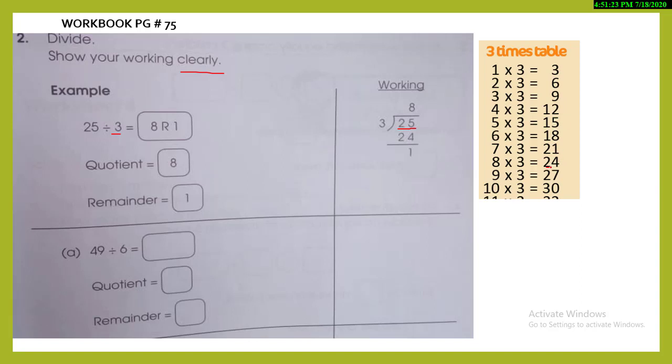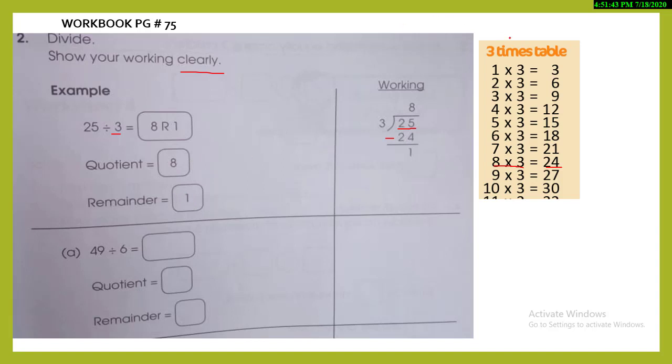No, 25 is not in the answer list. We have 24, and 3 eights are 24. So you will mention 8 over here, 24 will come down, and now subtract 5 minus 4, the answer is 1. So our quotient is 8 and remainder is 1.